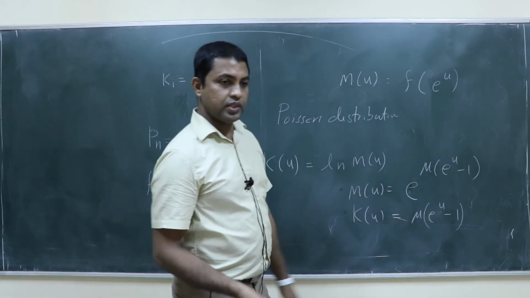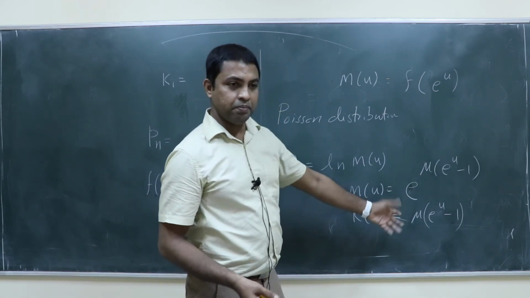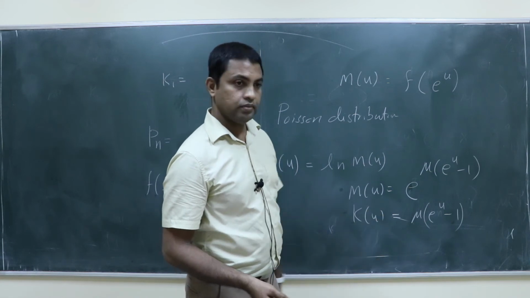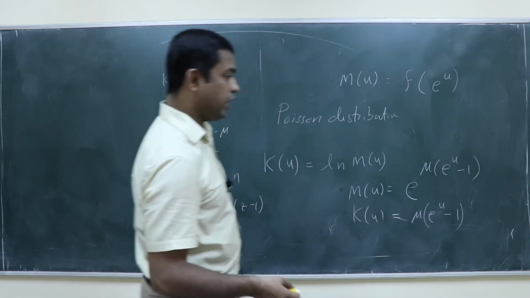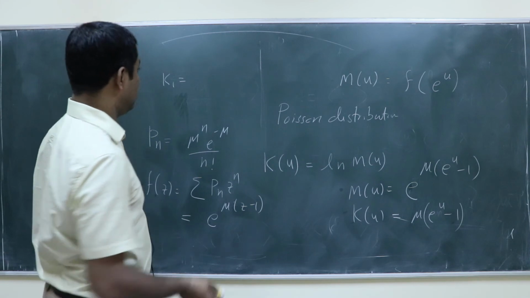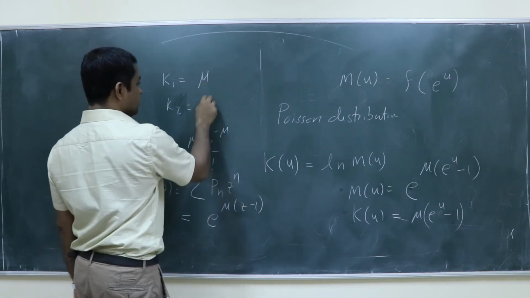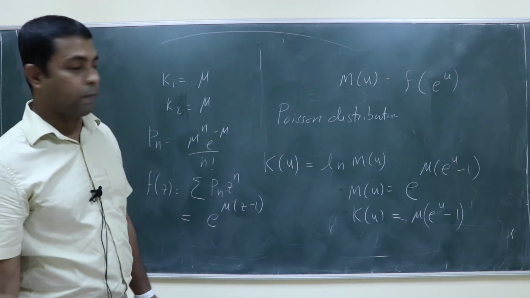You get e power u itself, so any derivative you take, you get the same term, mu e power u. So when you set u equal to 0, you get mu only. So kappa 1 will be mu and kappa 2 will be equal to mu and so on. Yes or no?